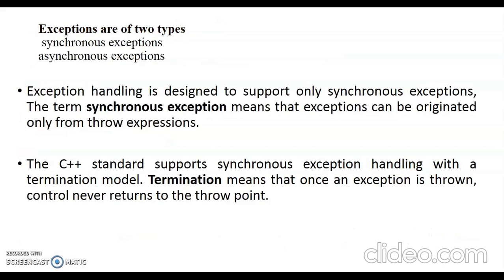Actually exceptions are of two types, synchronous exception and asynchronous exception. C++ exception handling is designed to support only synchronous exceptions. The term synchronous exception means the exception can originate only from a throw expression. What are throw expressions? That we will discuss. C++ supports synchronous exception handling with the termination model. Termination means that once an exception is thrown, control never returns to the particular point where the exception occurred. So you throw the exception and then terminate that particular statement.